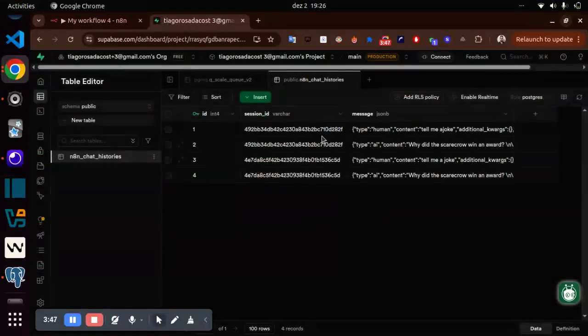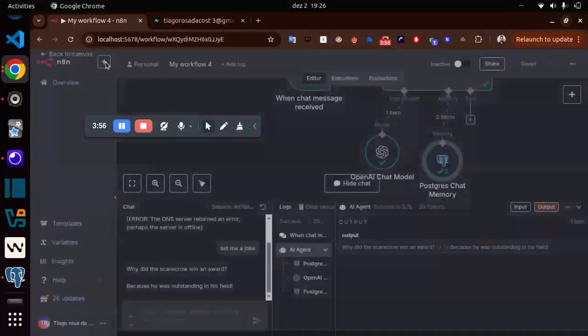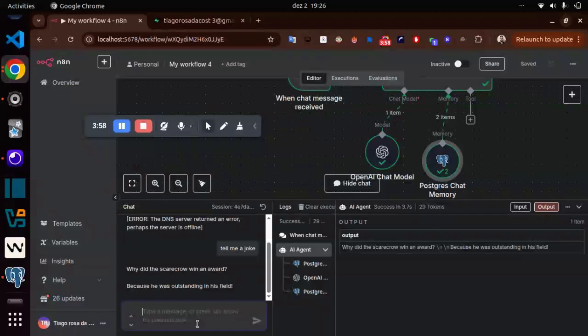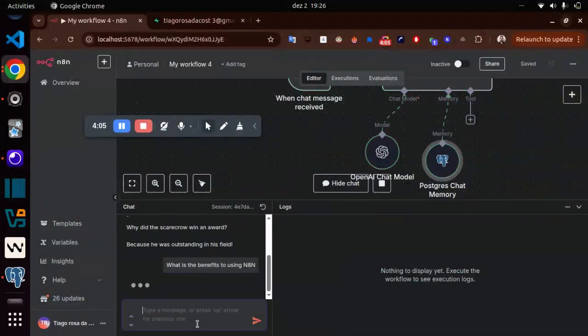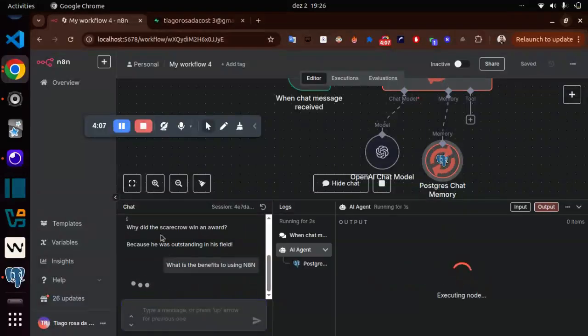So here you can notice the session ID is the identification of the discussion. If I send another message like, what are the benefits of using n8n? Let's see. One moment.